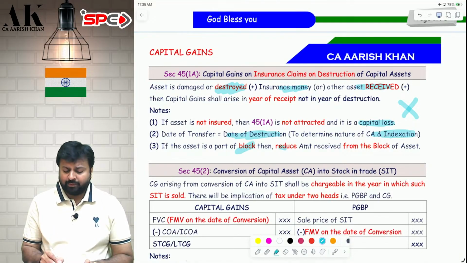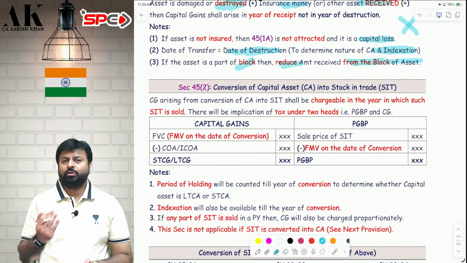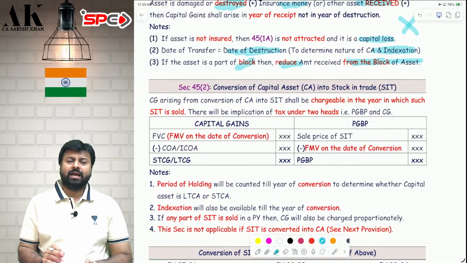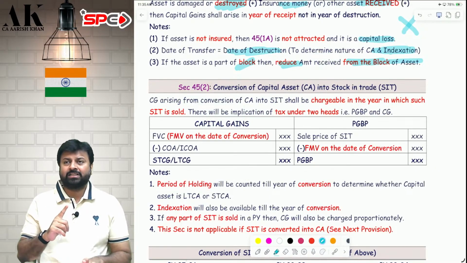If your asset is a part of block, then reduce from the block of asset. It is as simple as this. When to reduce on the block of asset? When you will receive the insurance claim money from the insurance company, at that time you can reduce it from the block of asset. So this is what this first exception is all about, where the chargeability is deferred to future.